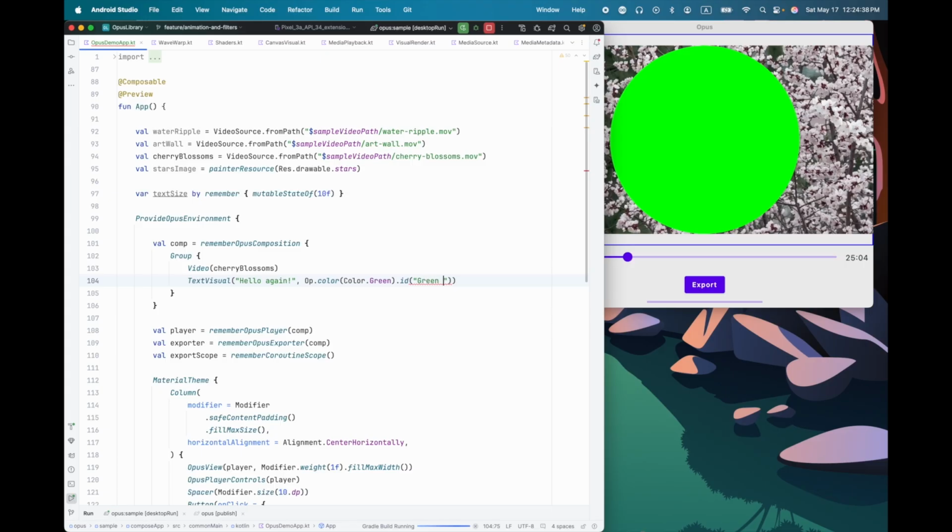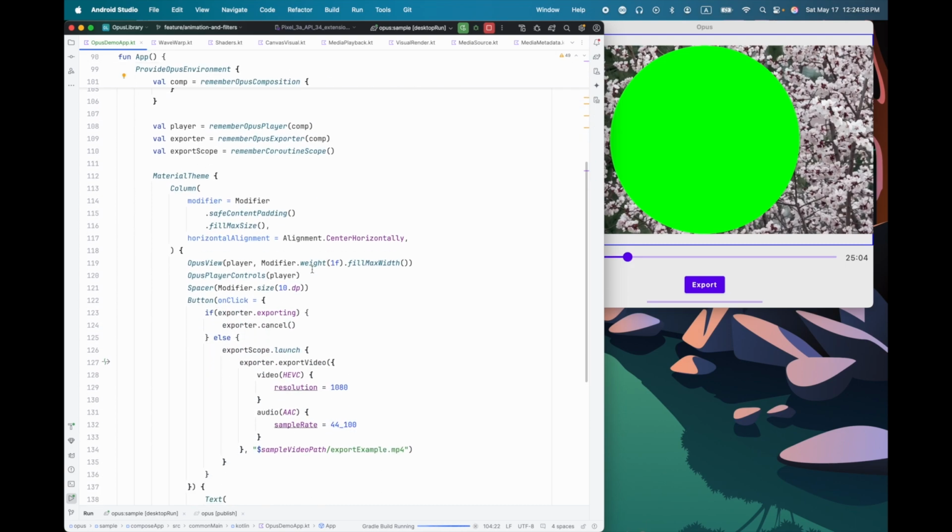Now, you can use any identifier that you want. This just takes in any parameter. Normally, we would recommend that you use something other than a string, but this is just for demonstration purposes. Now, let's say that I want to be able to detect clicks on this. I just made the ID so that we can do click detection.